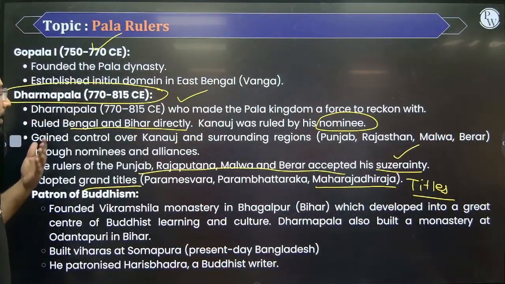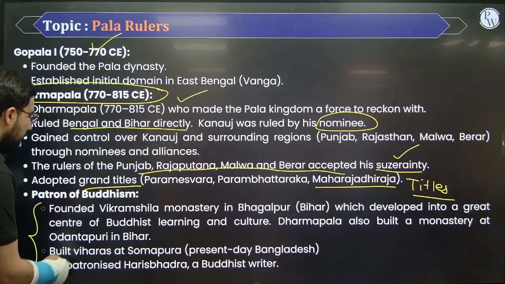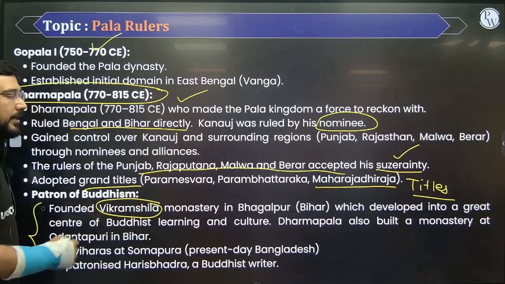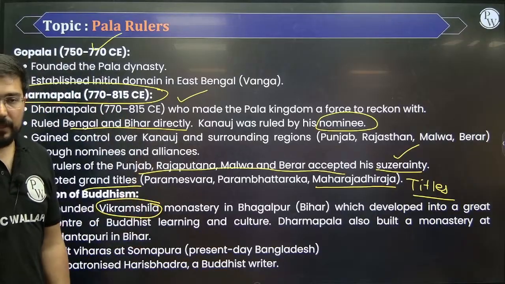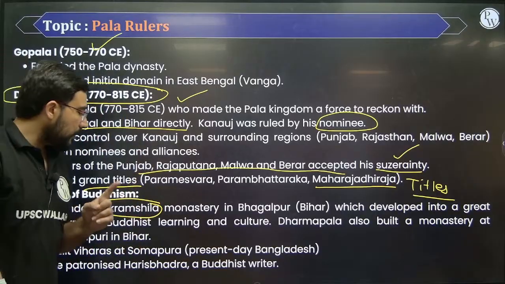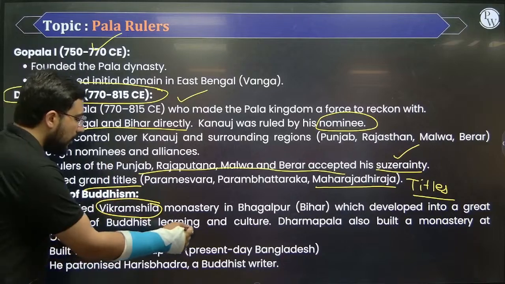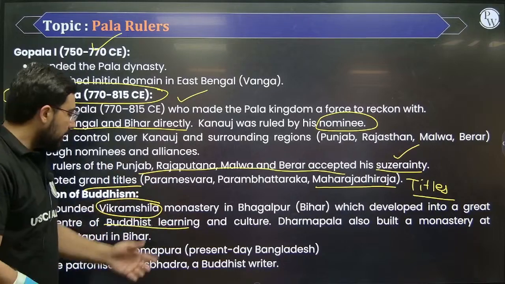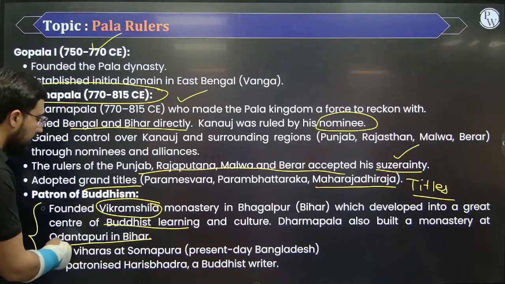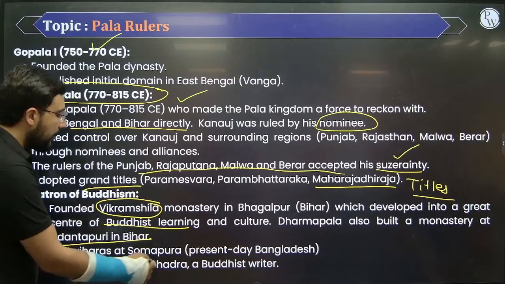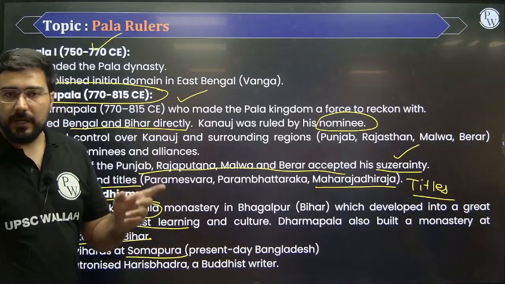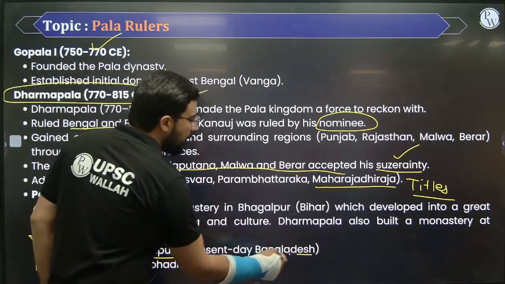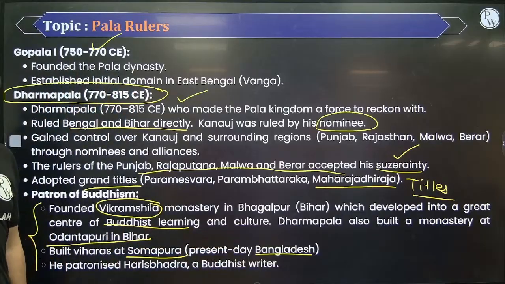Okay, if we talk about Buddhism, he was the one responsible for founding Vikramshila. Vikramshila was one of the most important universities of that time period, and its focus was only on one specific part, the Mahayana form of Buddhism. He also built a monastery at Udantapuri in the region of Bihar, and built viharas at Somapura. Somapura Mahavihara is a place today, and it is currently in Bangladesh. So monasteries were made there also.